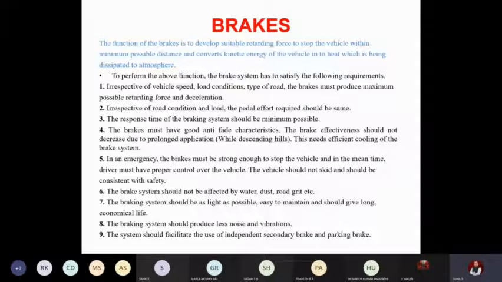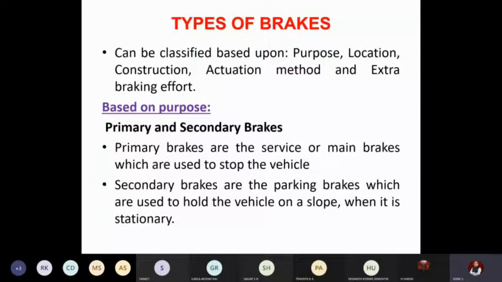So when the load increases, the effort should not increase for braking. This is the primary condition. In very old vehicles, there was an issue: at higher loads, braking was less effective, and more effort by the driver was required to stop the vehicle.